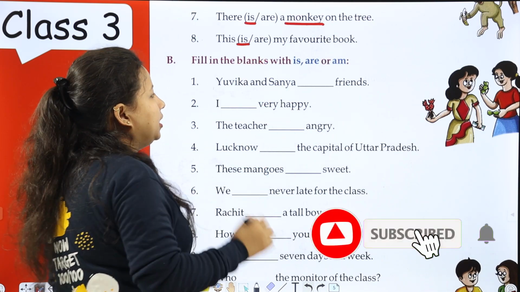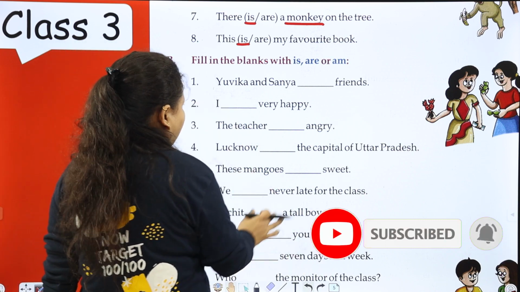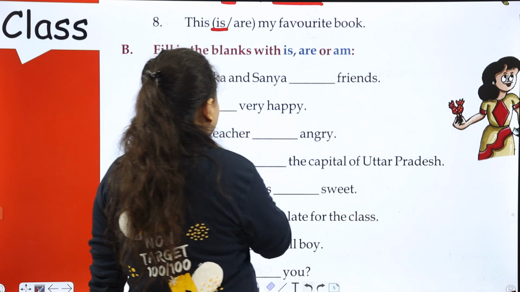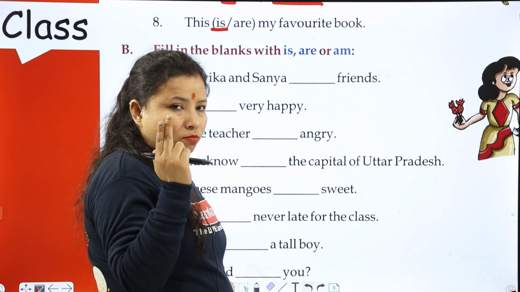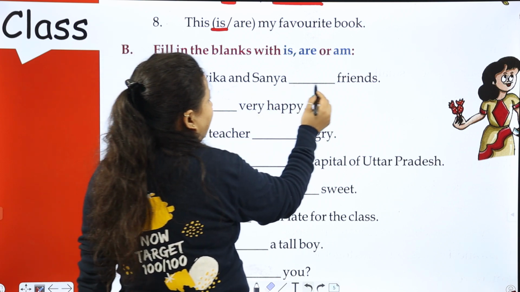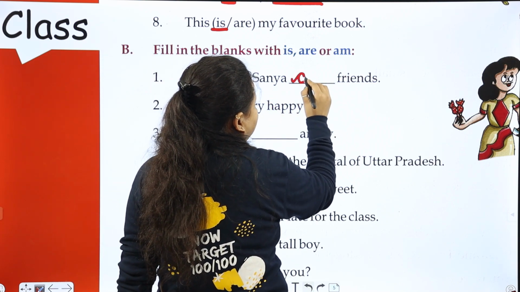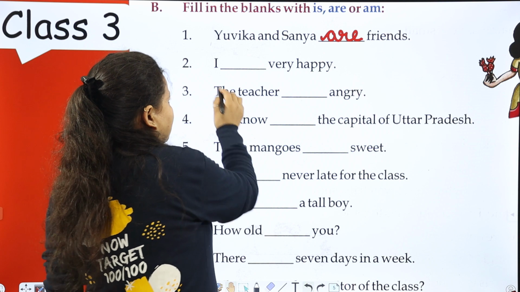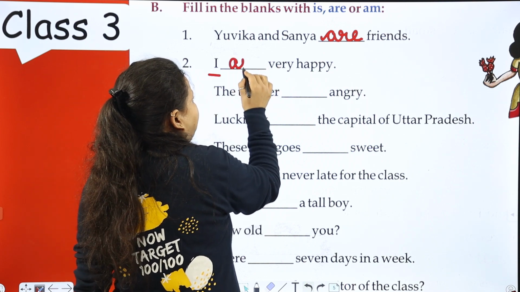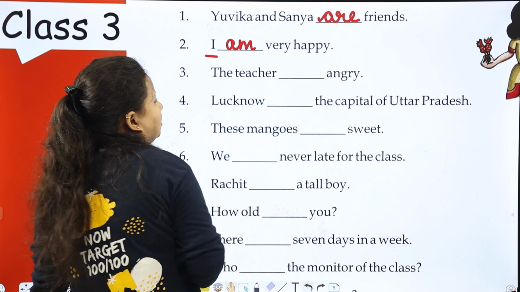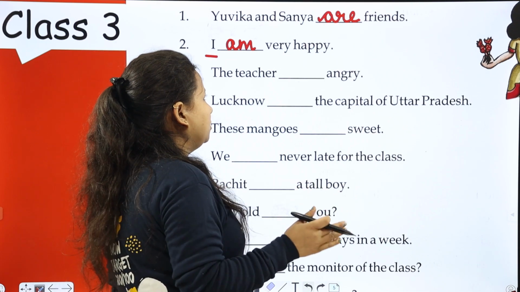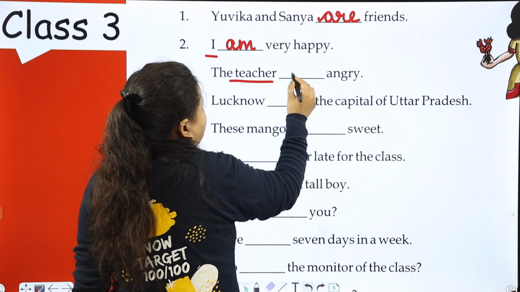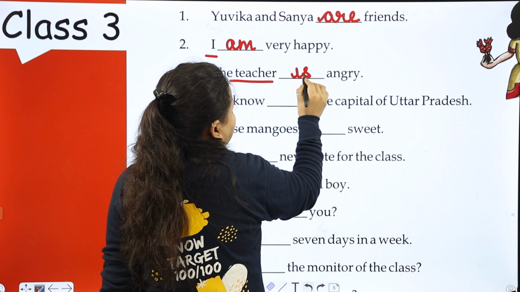Fill in the blanks with is, are or am. Yuvika and Sanya dash friends. So Yuvika and Sanya, they are two. So Yuvika and Sanya is friends? No, are friends. Next is I. So I am very happy. The teacher dash angry. Teacher means singular, not plural. So the teacher is angry.